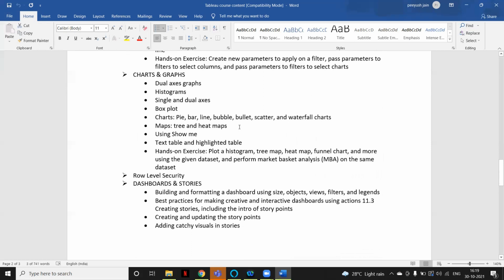Let's say in the same chart, if you want to show a bar chart as well as a line chart, or if you want to show multiple measures in the same chart, like profit, sales, quantity, discount, some different measures. So we have some types of charts like dual axis and blended axis in Tableau. We will see how you can implement that.